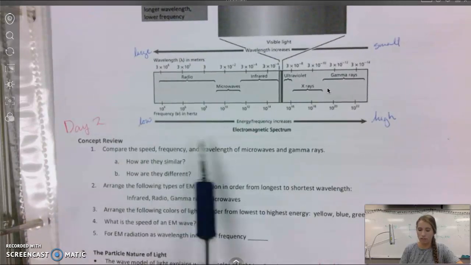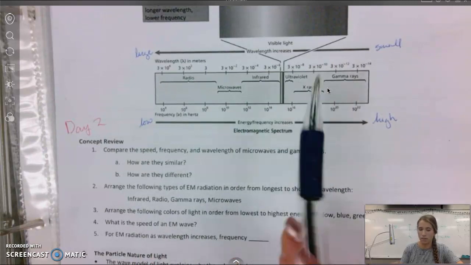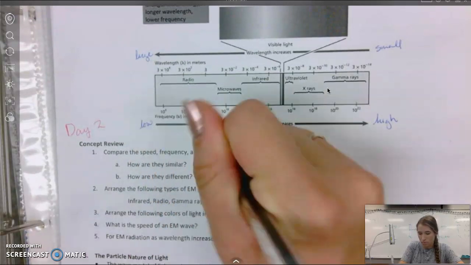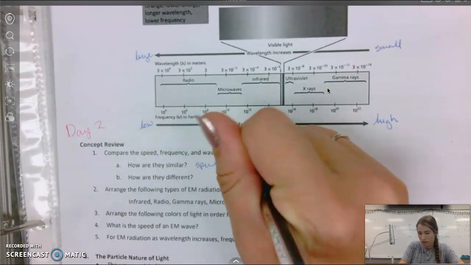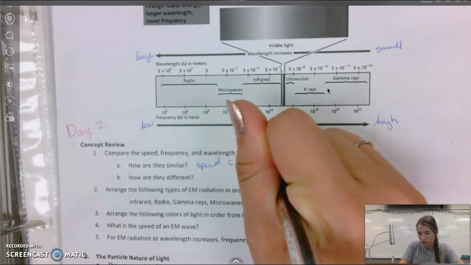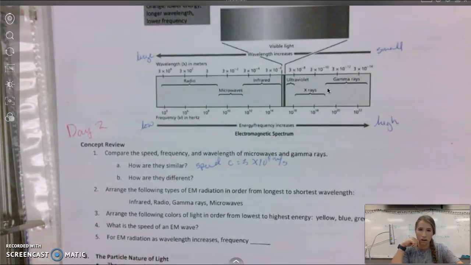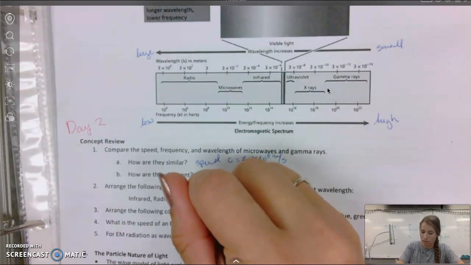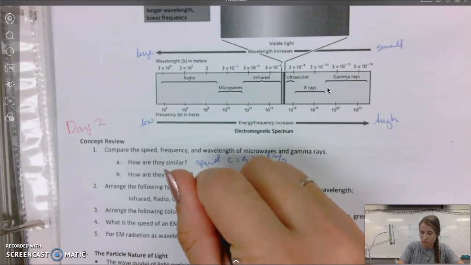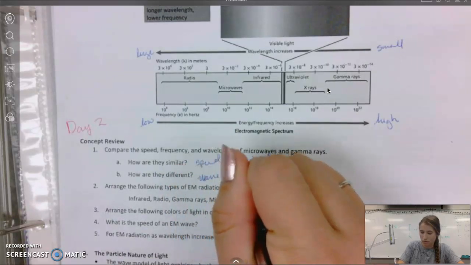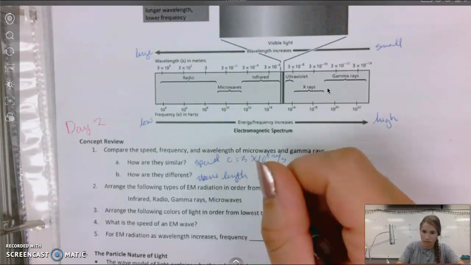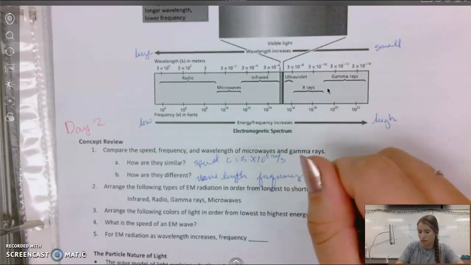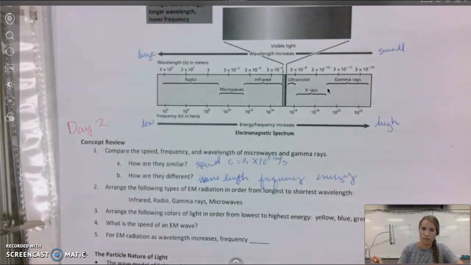Speed. Every single wave on the electromagnetic spectrum travels at the speed of light. And so that speed is 3 times 10 to the 8th meters per second. They all travel with that speed. How are they different? Well, their wavelengths are different. Their frequencies are different because the wavelength is different, which also means that their energy is different. Okay, and let's make those determinations.